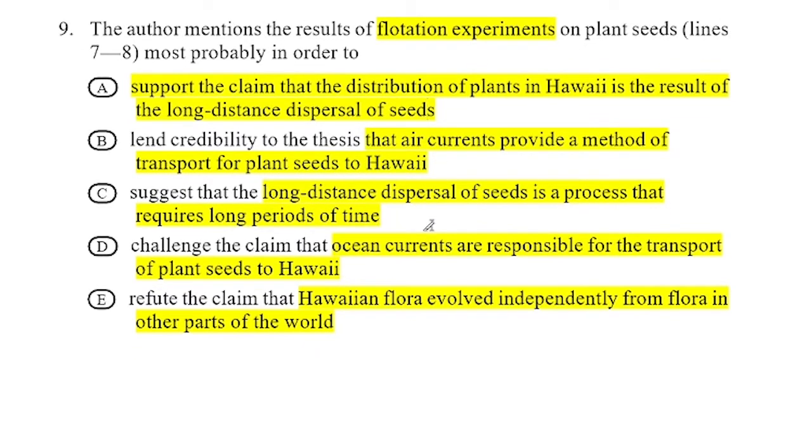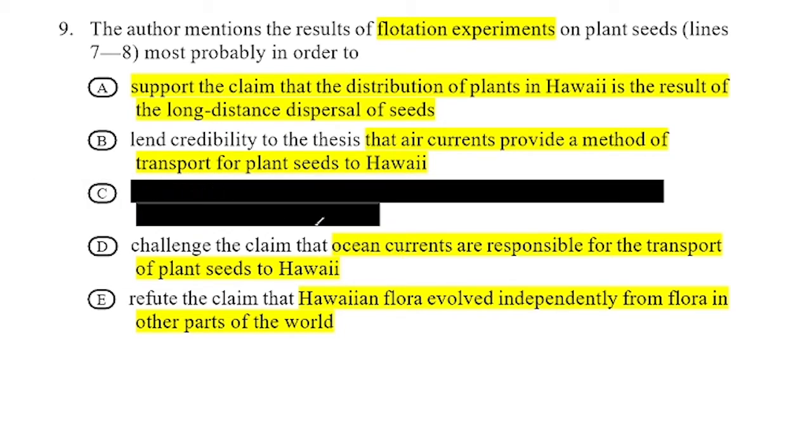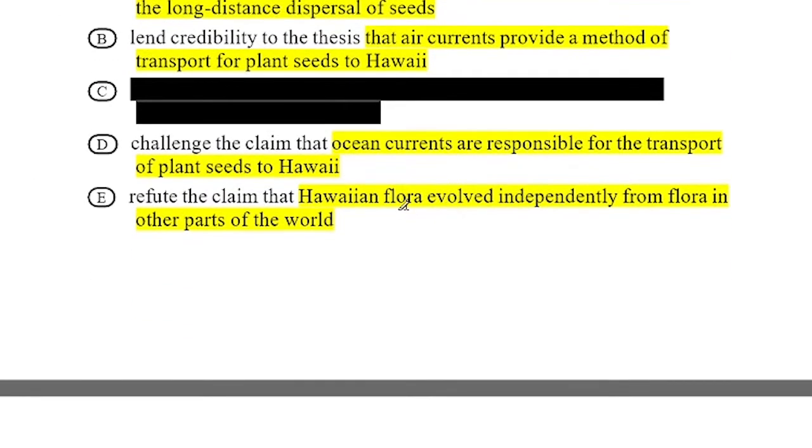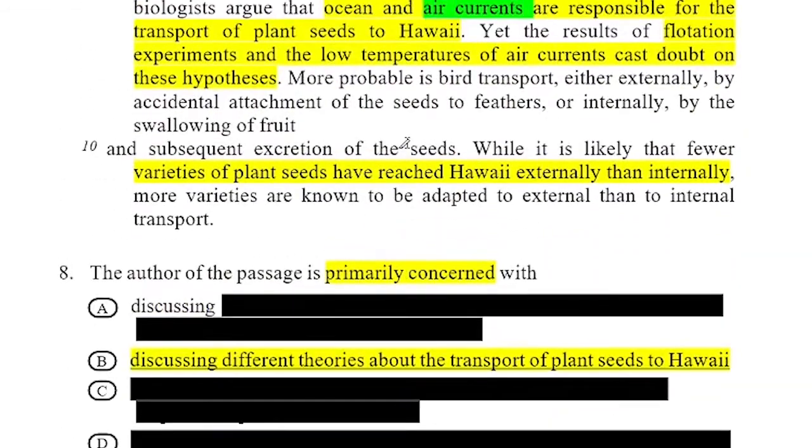Fourth: challenge that ocean currents are responsible for the transport to Hawaii. So in the case of direct ocean and air currents, ocean is related to the combination of air and ocean currents. So it may be the possible correct answer. So I go to the next option. Hawaiian flora evolved from the flora in other places.